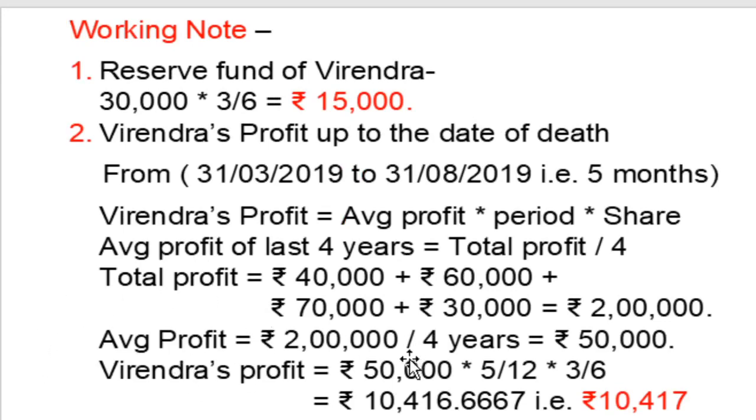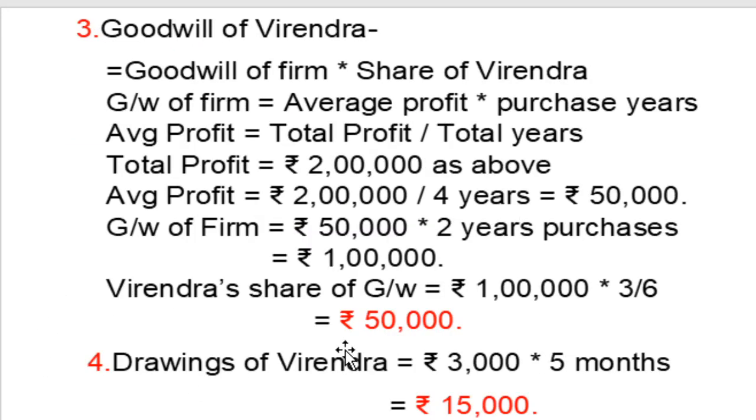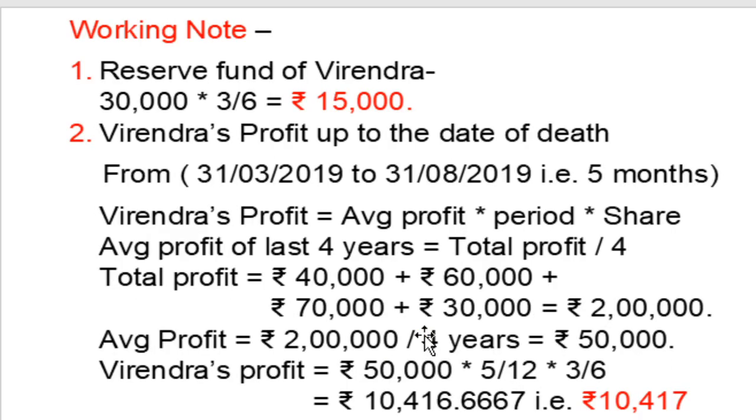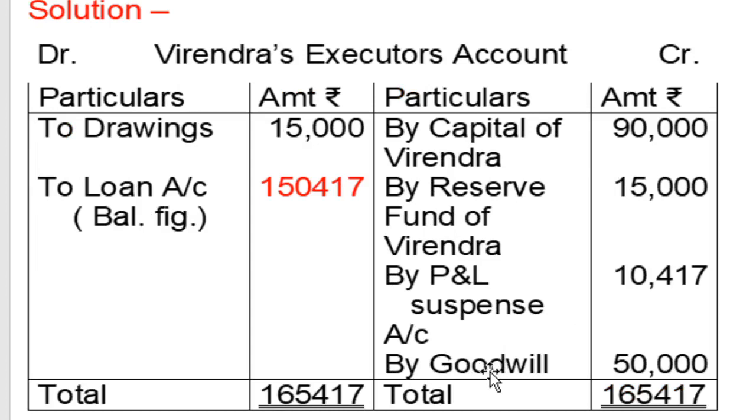So average profit 50,000 multiplied by 2 years purchase, value of goodwill of firm is 1 lakh. So Virendra's share of goodwill is 1 lakh into 3 upon 6, the share ratio being 3 to 1, so out of that, 3 share for Virendra. So 1 lakh into 3 upon 6 is 50,000, goodwill of Virendra. That amount is also payable to Virendra, meaning payable to the executor, so credit to executor account. Entry will be goodwill account debit, goodwill raised. So goodwill is an asset: goodwill account debit, and to Virendra's executor account on the credit side 50,000.